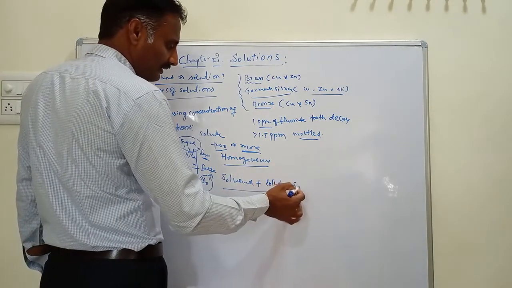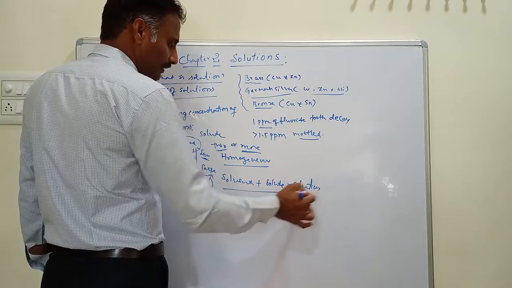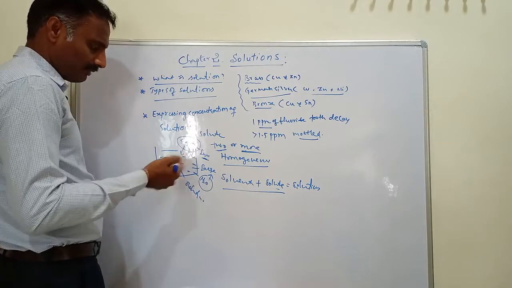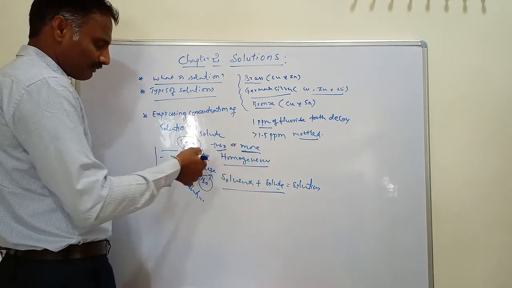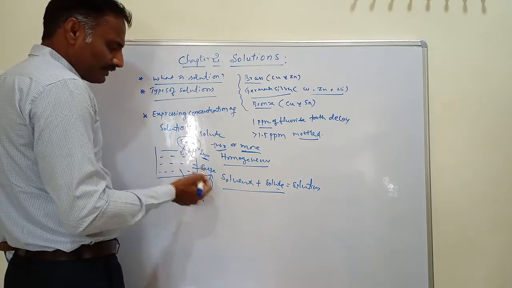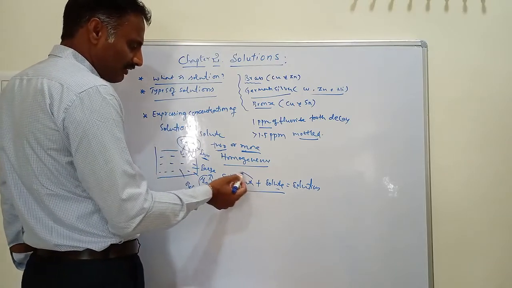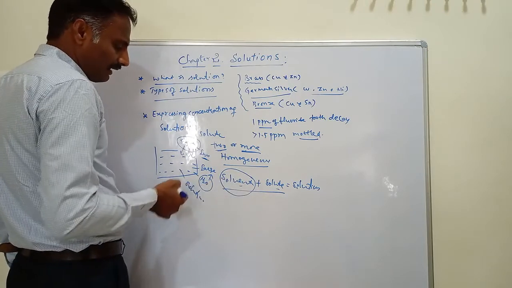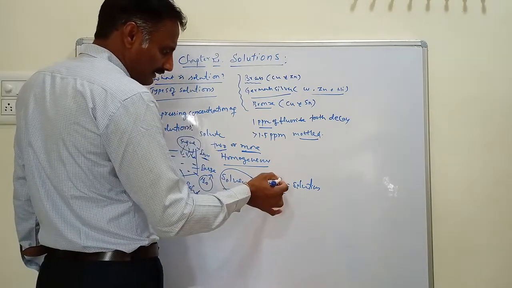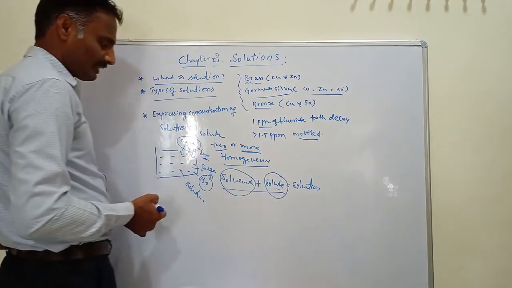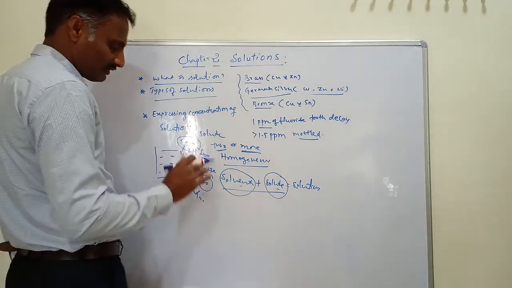That gives a solution. Here the solute may be one, two, or three, or a larger number of components may be present. The component which is present in excess, in a large quantity, is called the solvent, and the component which is present in limited, less quantity is called the solute. This is generally taken for any solution.